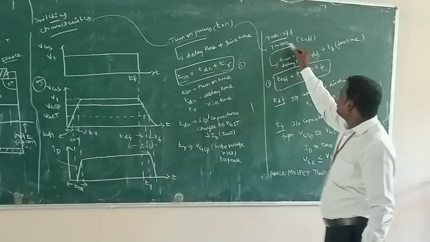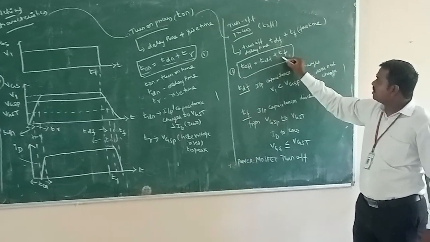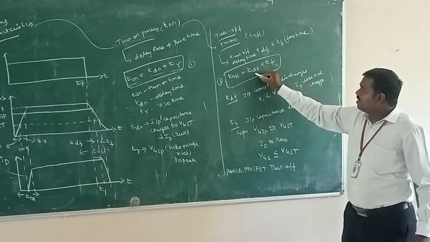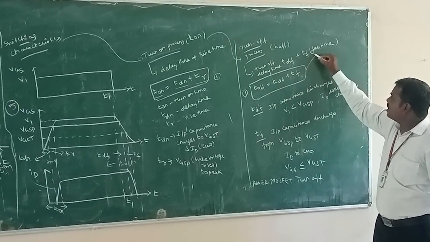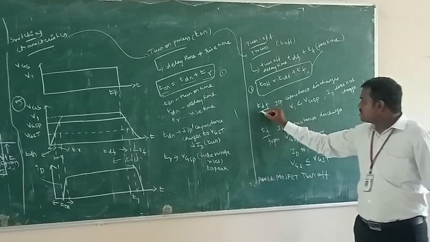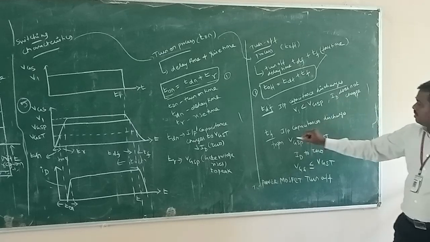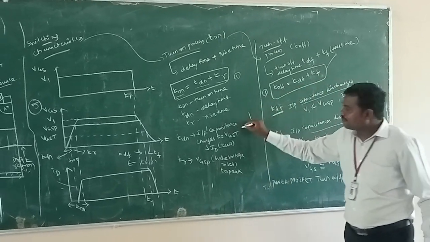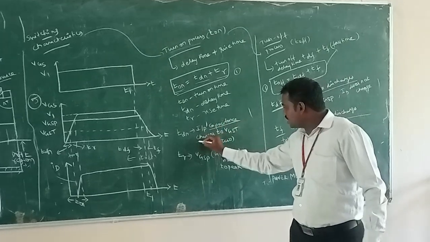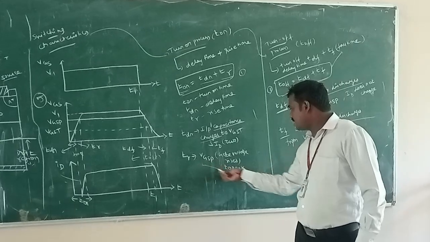And next, T off equal to TDF plus TF. TDF means turn off delay time, TF means fall time. In this process, during TDF the capacitor discharges, and during TF the capacitor also discharges. In the turn on process, the capacitor charges. During rise time also the capacitor charges.